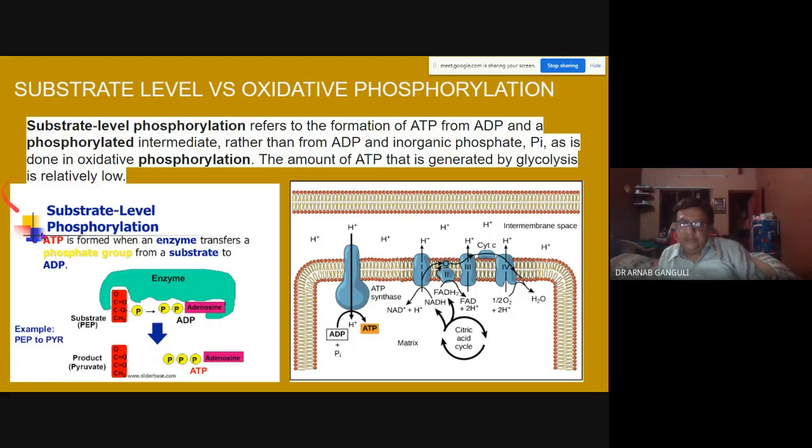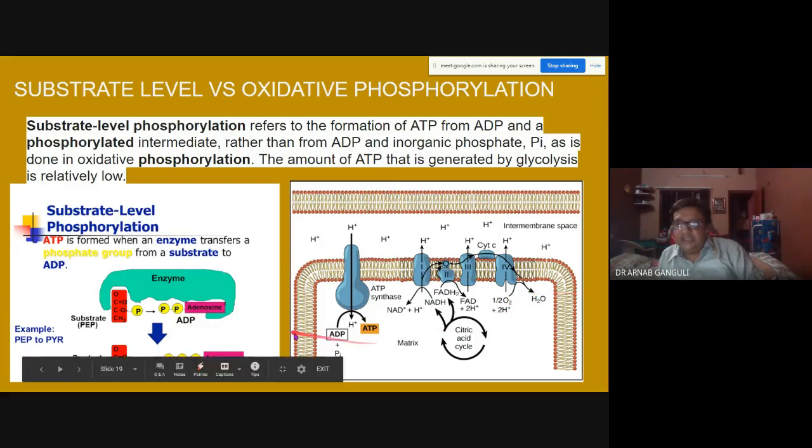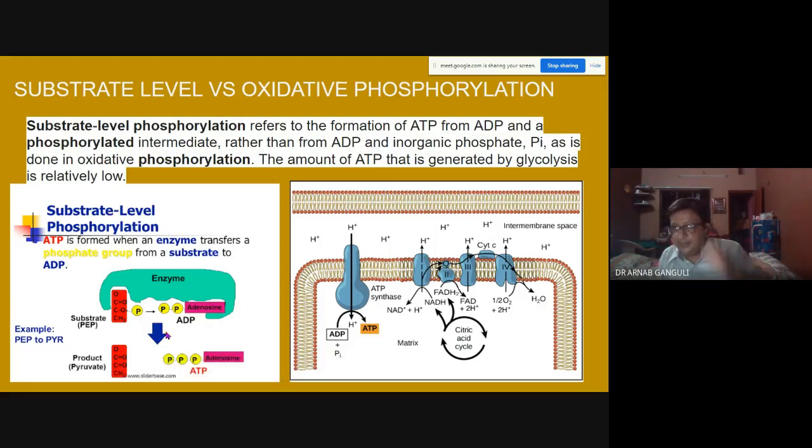So basically, it's happening like this. And in oxidative phosphorylation, the phosphate is taken from inorganic sources. That means phosphoric acid is taken in each case. But here, it is being taken from phosphoenol pyruvate, which is an organic compound. Are you clear about the difference here? Is it clear?